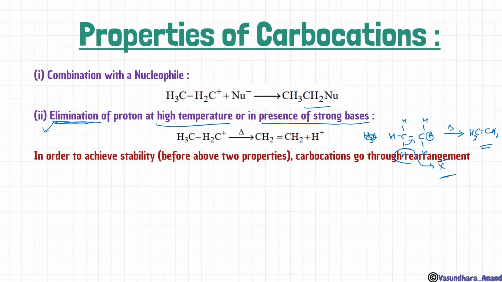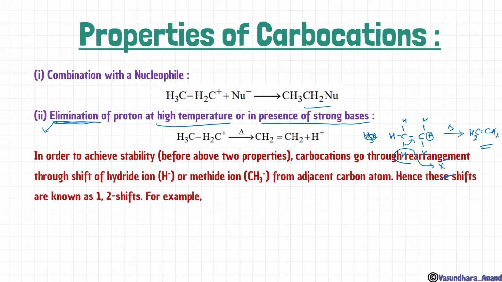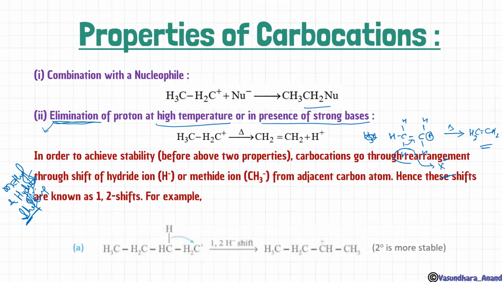In order to achieve stability, beyond the above two properties, these carbocations go through rearrangement also, and that is methyl shifting and hydride shifting. That is also an extra part, and there is a special video for this. So you can watch that methyl and hydride shifting video to know more about it. Sometimes the stability changes due to this, so you should know about this. What is methyl and hydride shifting?